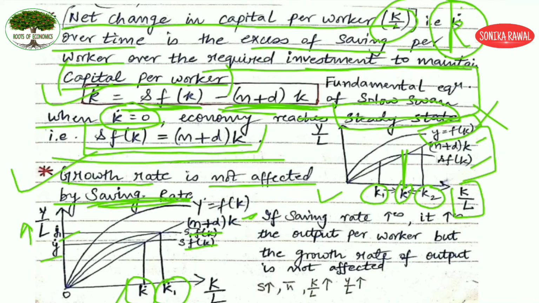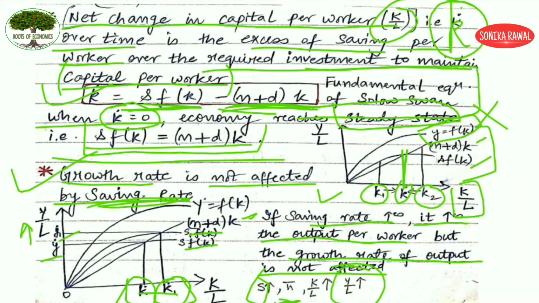But is your growth rate also rising? No. If the saving rate increases, it increases the output per worker, but the growth rate of output is not affected at all. So in short, you can see here, saving rises. But is your population rising? No. We are taking the population as constant, so we are writing n bar. That means population is constant, and then k by L is rising because of the rise in the saving. But with that, only your y by L will rise, but your growth rate will not rise.